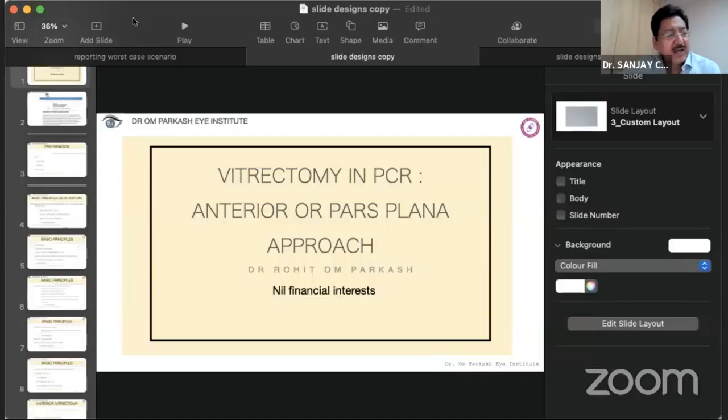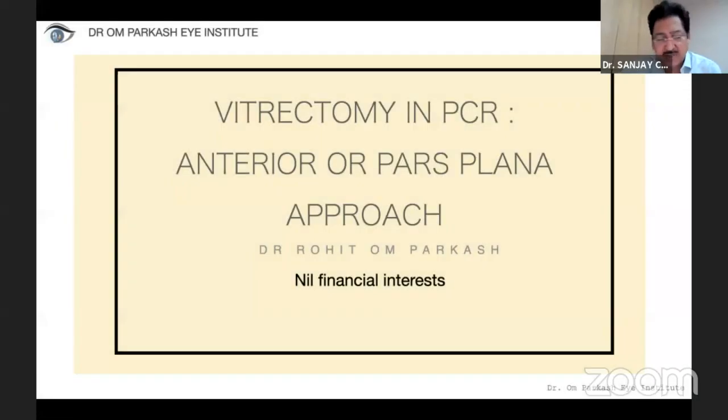PCR and anterior and pars plana approach. Okay. So Dr. Rohit will be telling us which is a better way to go, anterior or pars plana. Very important for all anterior segment surgeons. Dr. Rohit, over to you.